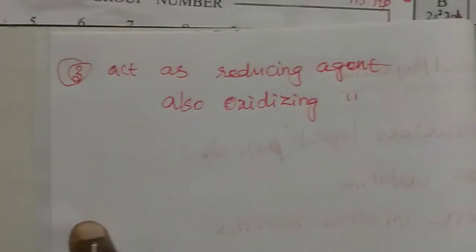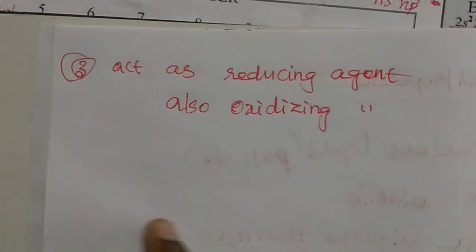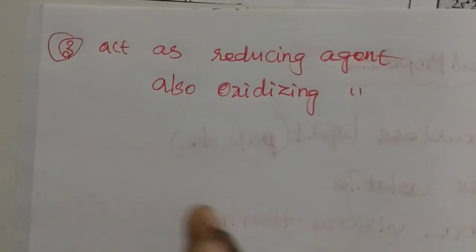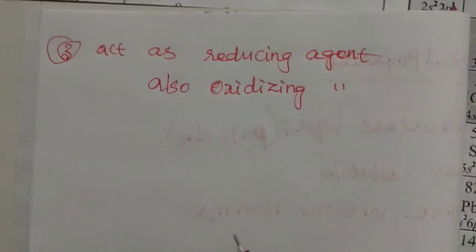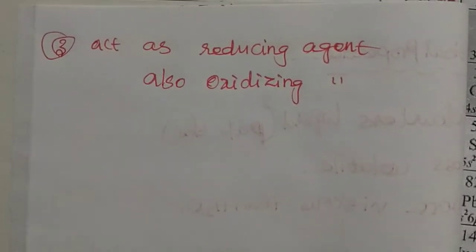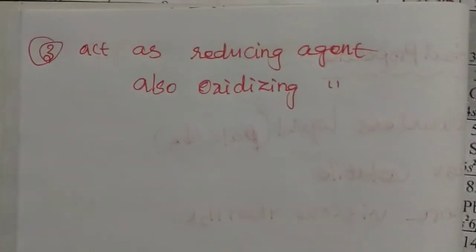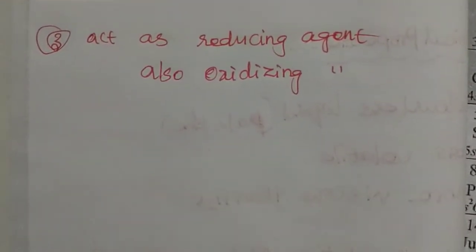This is one of the unique properties of hydrogen peroxide. We can oxidize or reduce a compound with the help of hydrogen peroxide. The oxidation reaction is usually performed in acidic medium, and the reduction reaction is performed in basic medium.